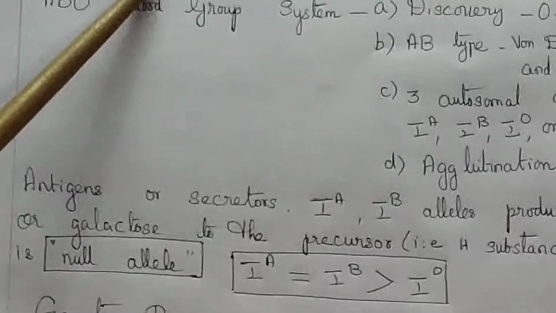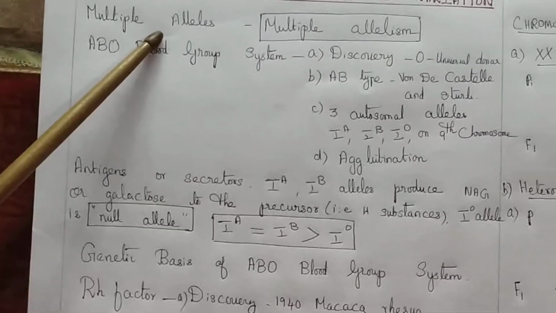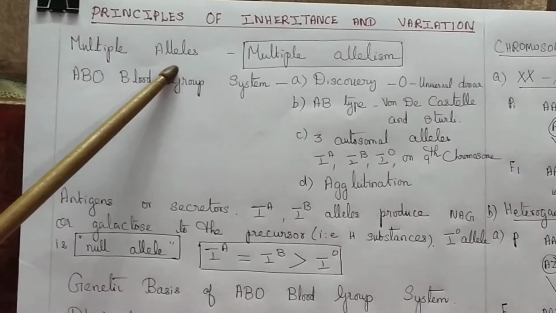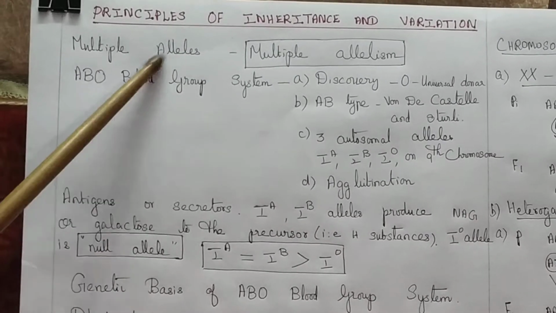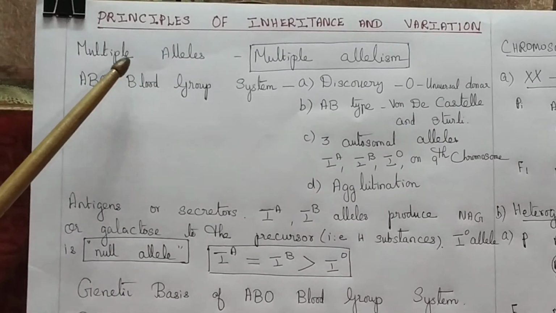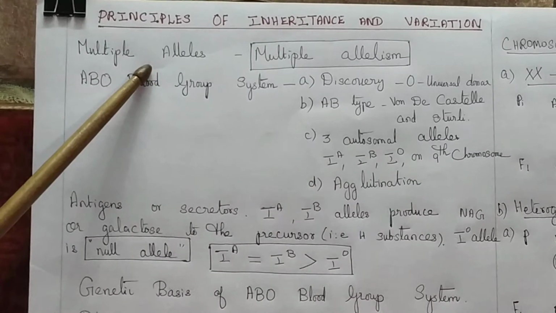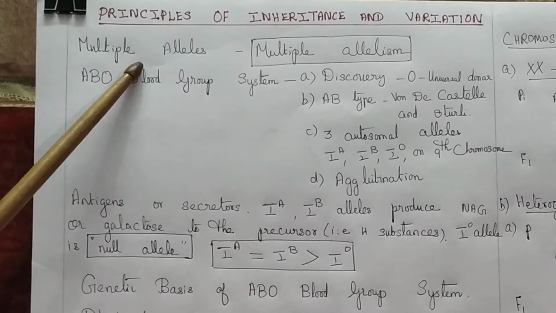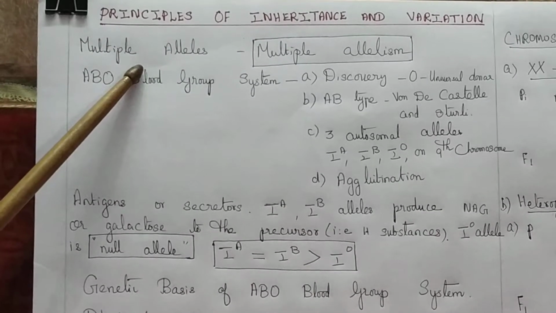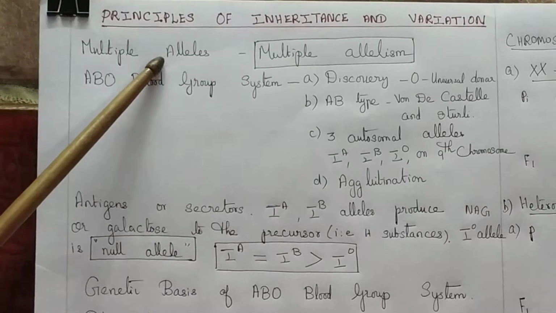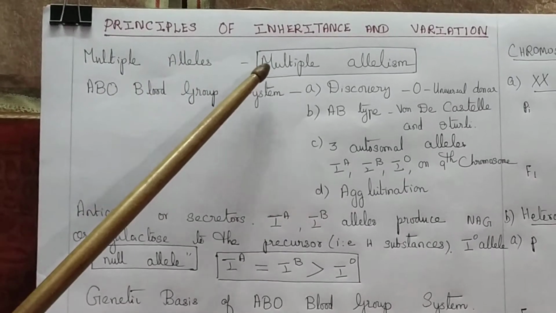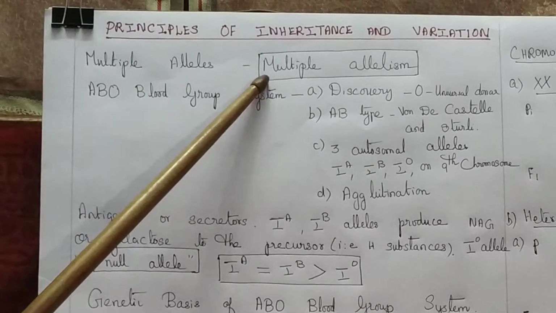When three or more alleles of a gene that controls a particular trait occupy the same locus on the homologous chromosome, they are referred to as multiple alleles. So once again I repeat, multiple alleles are three or more alleles of a gene that controls a particular trait and occupy the same locus on the homologous chromosome. The inheritance is referred to as multiple allelism.